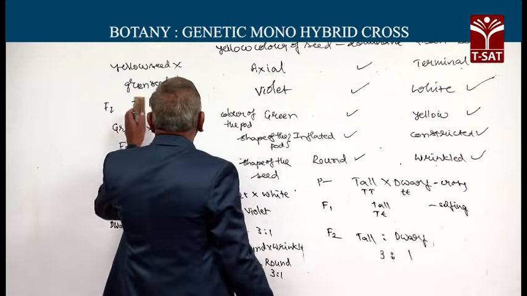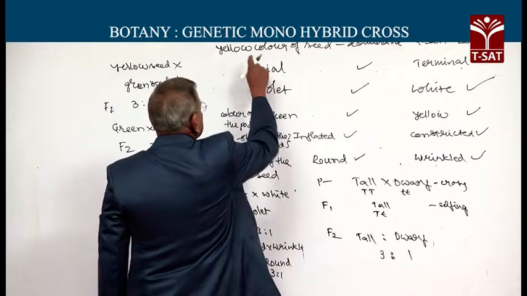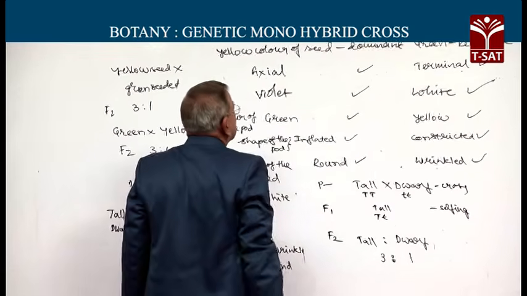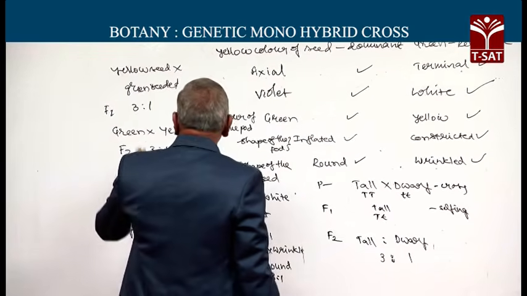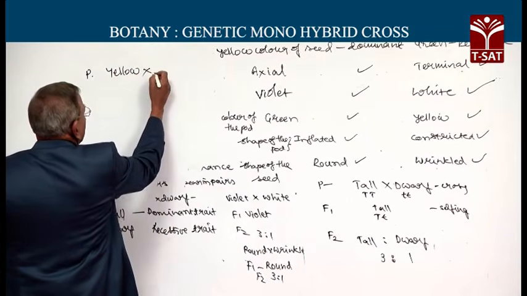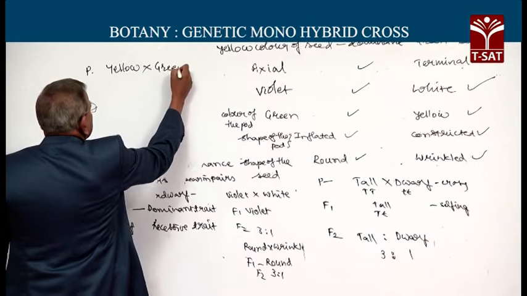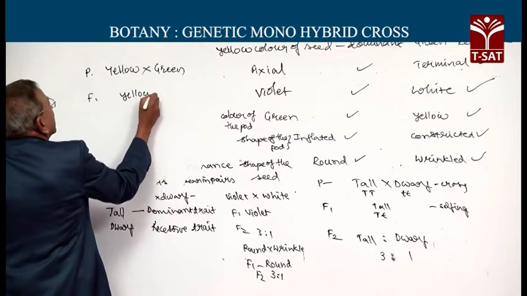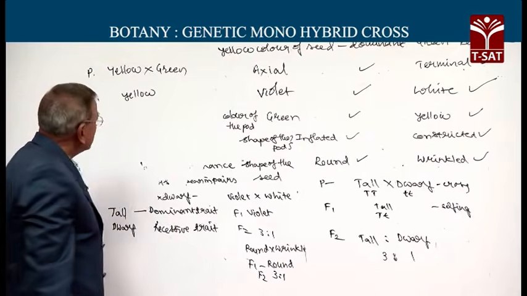Let us take one more example, the yellow color of the seed. This is dominant, whereas green color of the seed is recessive. If we consider seed color yellow crossed with green, in F1 all plants produced yellow seed only.